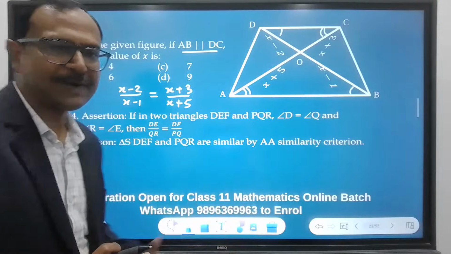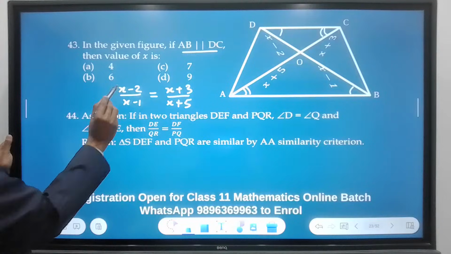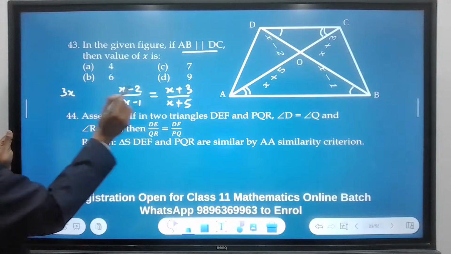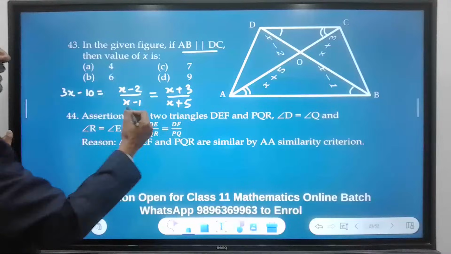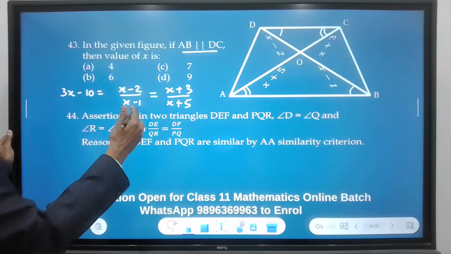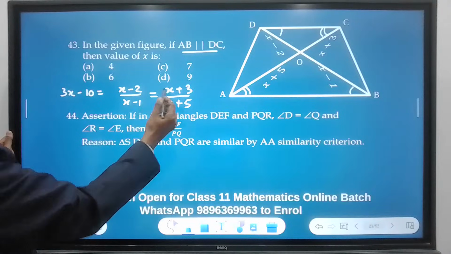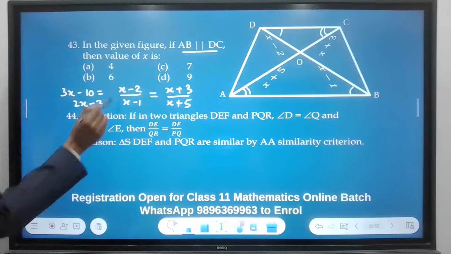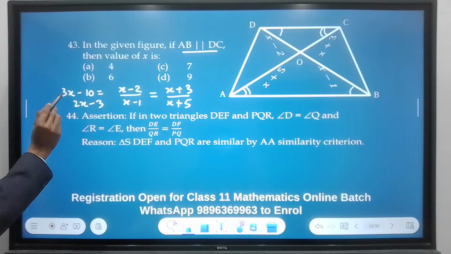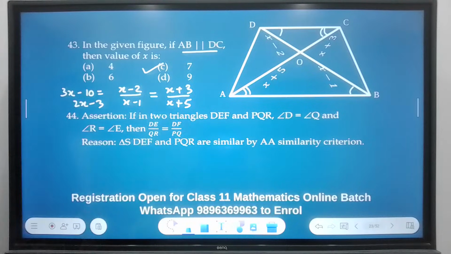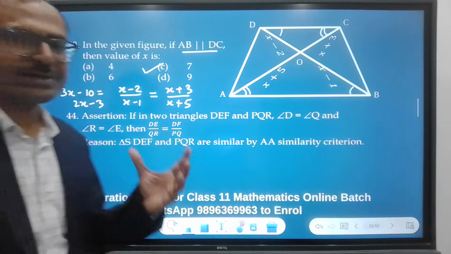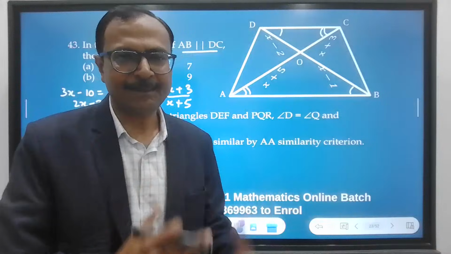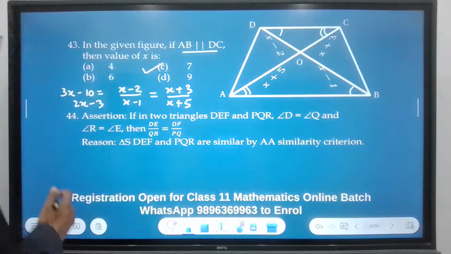So how do you find the value of x here? Just cross multiply. x square plus 5x minus 2x is 3x minus 10 equals x square, because x square will cancel out on both sides. I am not writing it. Plus 3x minus x is plus 2x minus 3. So this is the equation which we have to solve, and it will give x equal to 7 as the correct answer. Now this is how you skip the steps and get to the correct answer in the final exam. Okay. Let's see another one.